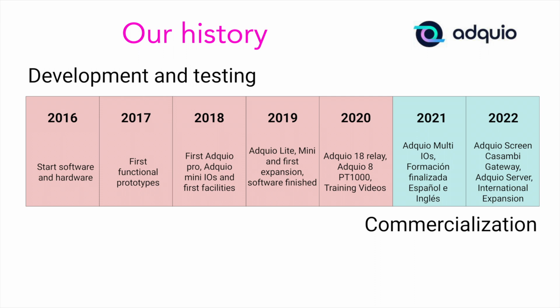We started our activity in 2016, and during all these years until the current year we have not stopped developing both software and hardware. In the year 2021, the commercialization of all our products began, and to this day we continue to develop new products. In the year 2022, Adquio Screen, Adquio Server, Adquio Link and Adquio Cloud AI have been presented. We will see all of these below.